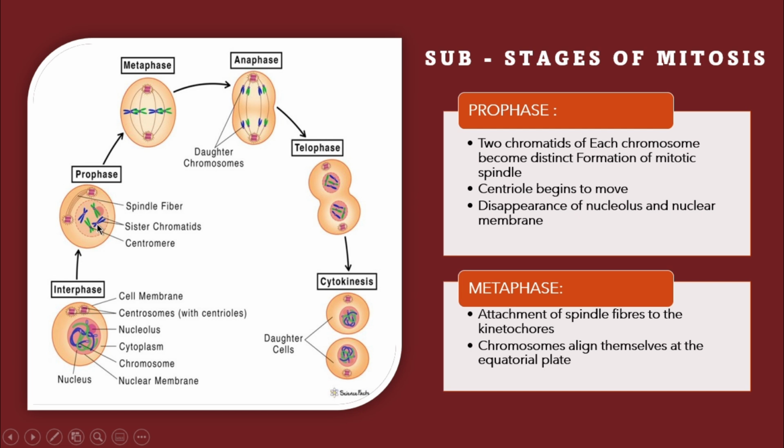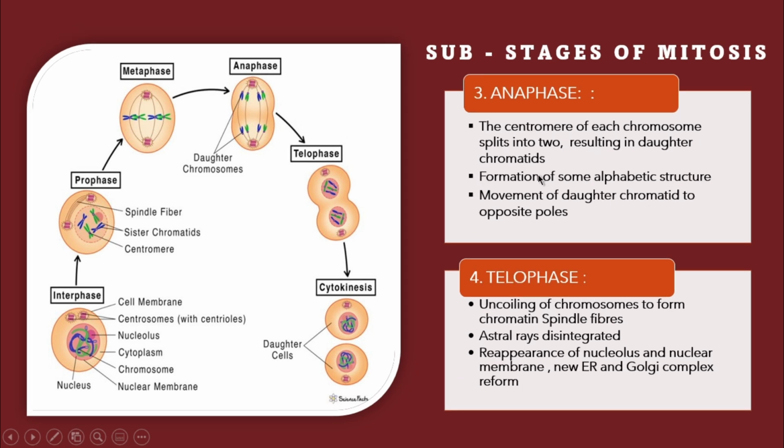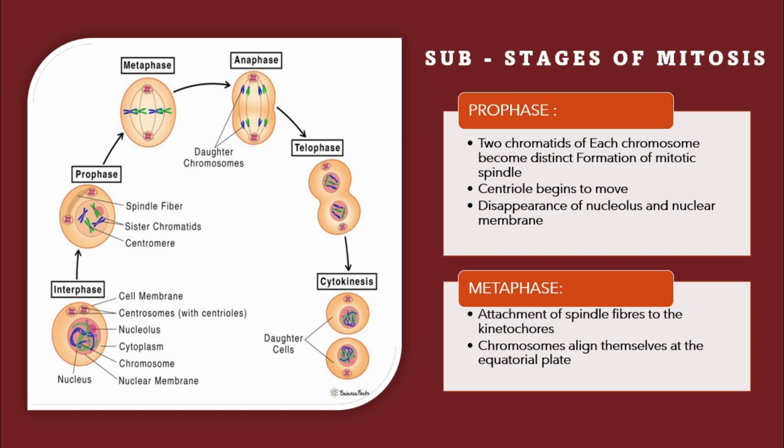And the sister chromatids are joined at the circular shape called the centromere. So this centromere is present for the joining purpose. And next, in this phase, the two chromatids of each chromosome become distinct, and the mitotic spindle forms. The centriole begins to move, see, and that's why the spindle fibers form. Now see the dotted structure: this denotes the disappearance of the nucleolus and the nuclear membrane.